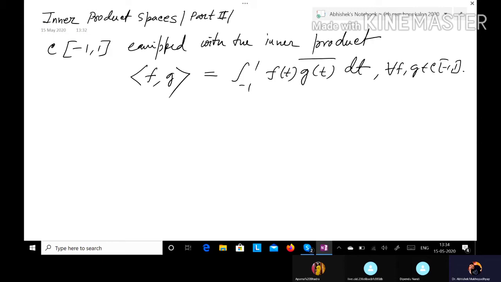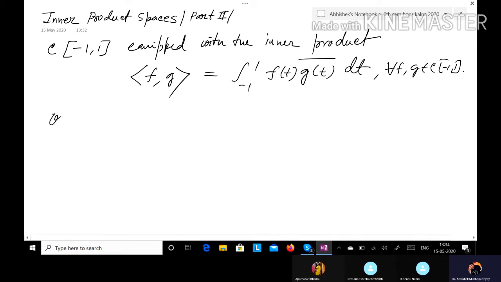It should be noted that you can define this inner product for the set of all complex valued continuous functions defined on any closed interval [a, b].